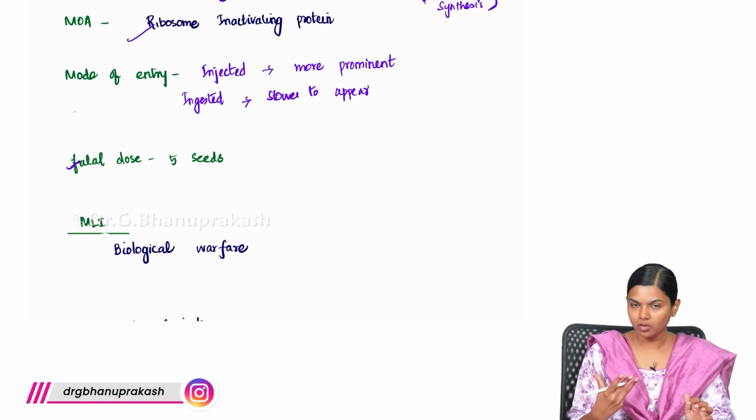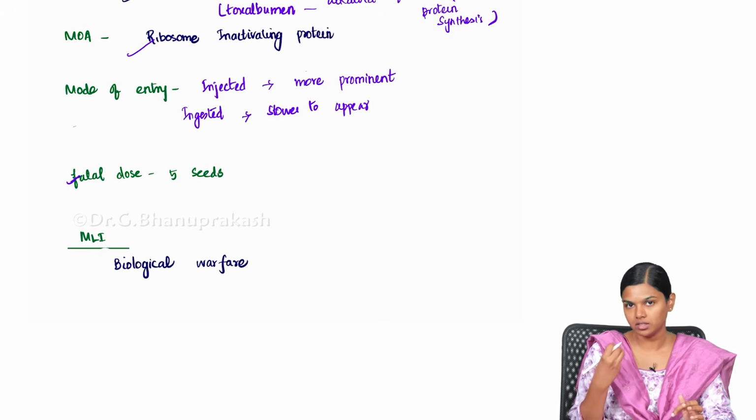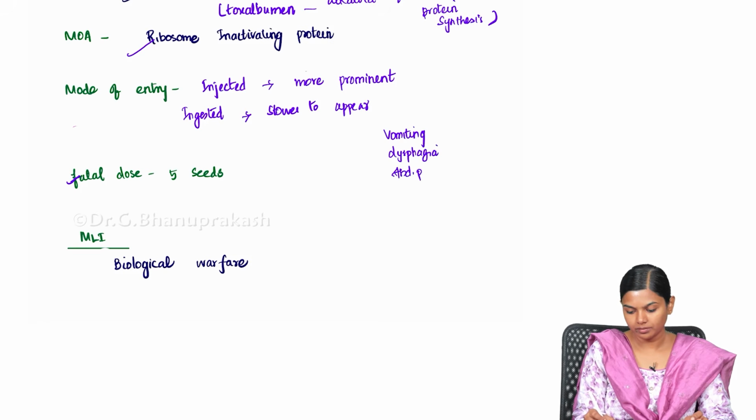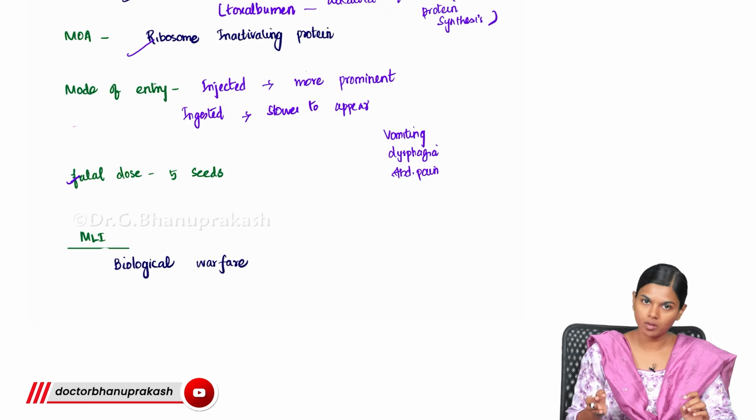So what are the symptoms you can expect from Ricinus communis? When you eat the seed or the fruit or any part of the plant, there will be vomiting, dysphagia, and abdominal pain, because it has an irritant action and irritates the whole GI mucosa.